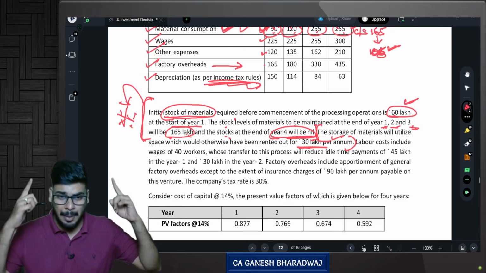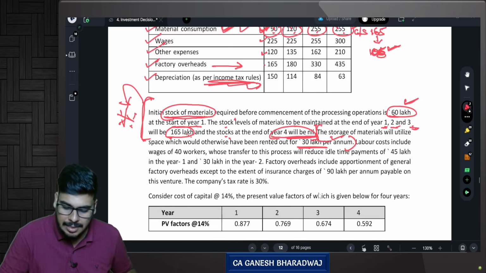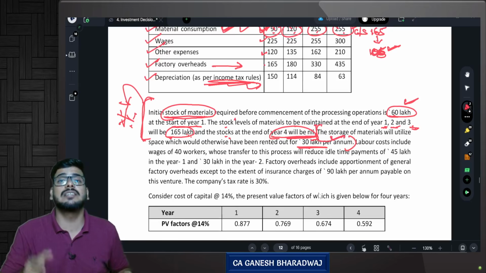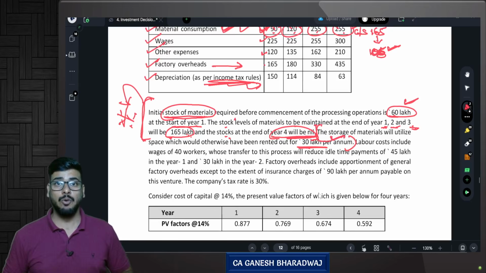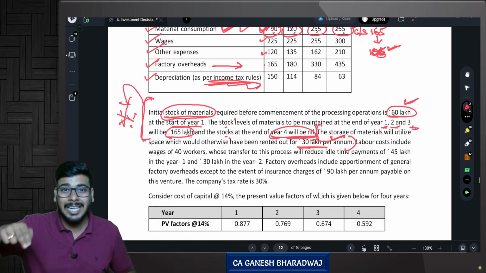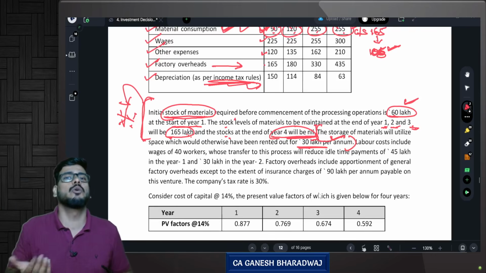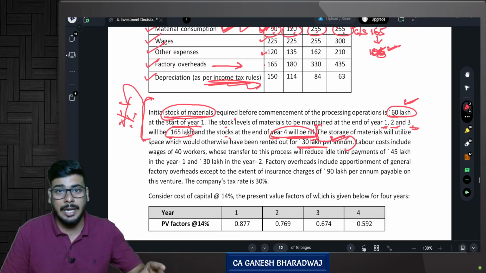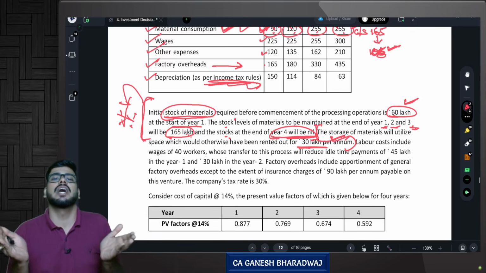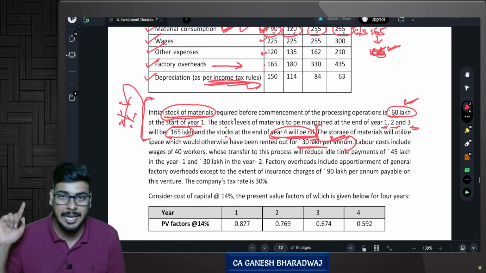So in other words, for the purpose of my decision making, is this 30 lakhs relevant? Yes. This 30 lakhs will be treated as an outflow. Sir, how is it an outflow? Basically, sacrifice of inflow is nothing but an outflow only. I would have got this 30 lakhs, but because I'm going for this project, I am losing 30 lakhs, so it's going to be a negative 30 lakhs.